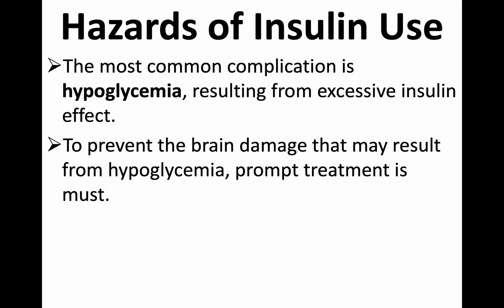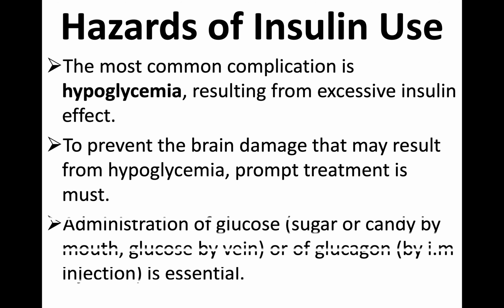Though brain cells are not dependent on insulin, insulin overexpression can lead to hypoglycemia. That can affect the brain cells. You know that brain cells require a continuous glucose supply for their function, so any delay can be devastating. Administration of glucose, sugar candy or glucose by mouth, or IV glucose, dextrose, can be a measure. Or glucagon, because it can antagonize the effect of insulin. So this is how you treat.